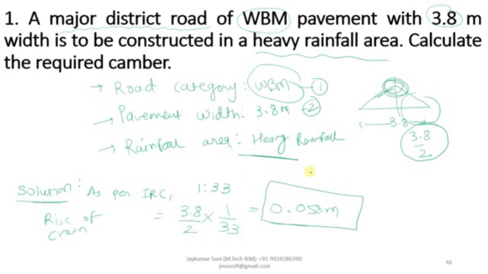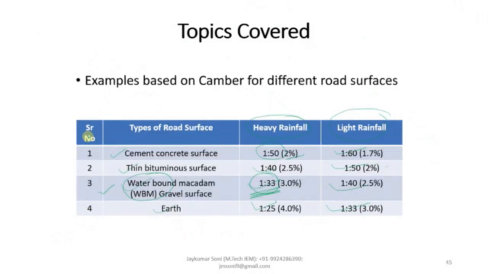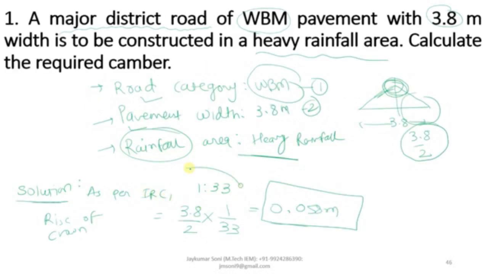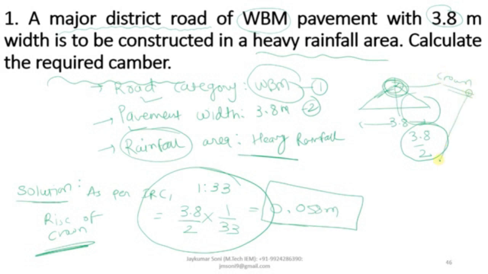What are the tasks we have considered for the calculation of this particular example? We have evaluated the pavement width, the road category, and which kind of rainfall area is provided. And by looking into this particular table, we have concluded how the calculations will be done. What we are calculating exactly is the rise of the crown, which is also called the required camber. And this particular point is known as the crown, which is the highest point on the road.